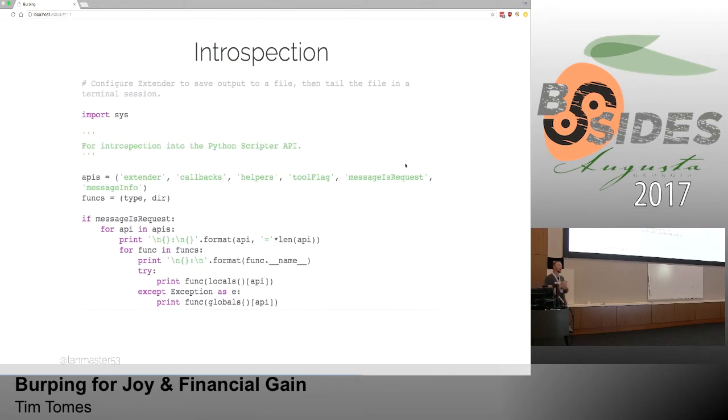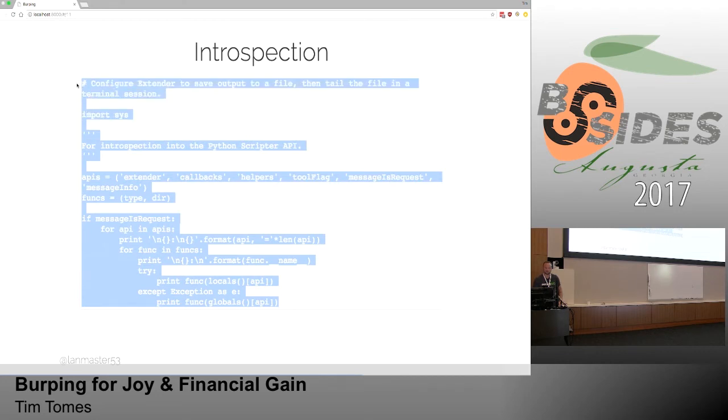This is the idea of introspection, right? That's the ability to look at all of the different objects that are exposed to us within the context of the script, and that includes the different methods, the different properties, and so on. So if we want to get to a very specific part of Burp and do a very specific thing, we can start to look through what's exposed to us through these objects and then figure out how to get there. This is very rudimentary, base level documentation. There's not a ton here, but at least it gives you a starting point. I wrote this script to give you that information so you can get a head start, and this is where I'm going to develop a lot of the documentation for this extension.